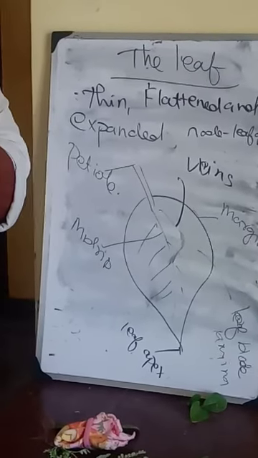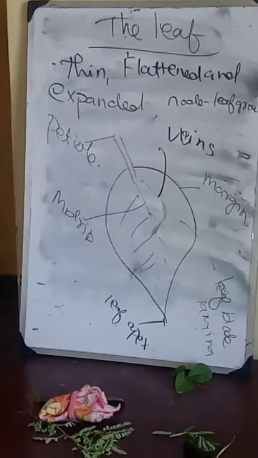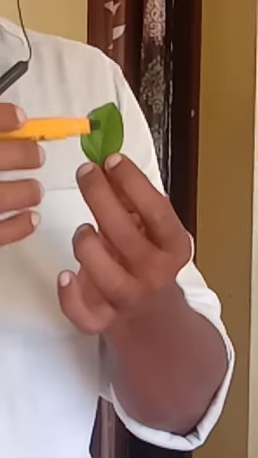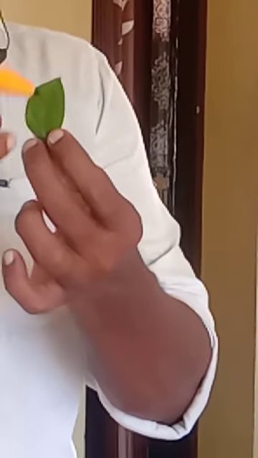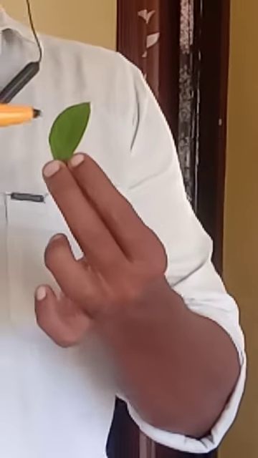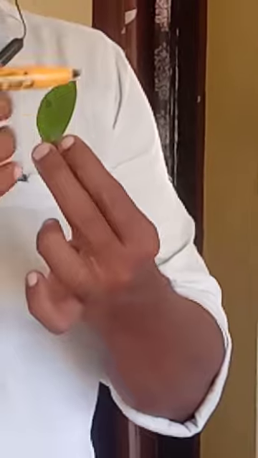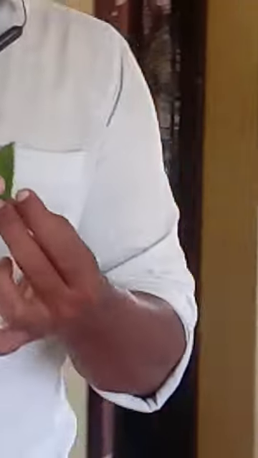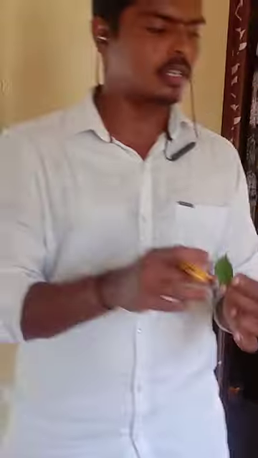So once again I will revise. The tip of the leaf is called the leaf apex, the part where the leaf is connected to the stem is the leaf petiole, and the margin of the leaf is called the leaf margin. The flattened part is called the leaf lamina or leaf blade, and the center part is the midrib. From the center there are many veins, which are called leaf veins. This midrib and the veins are used for transporting water.